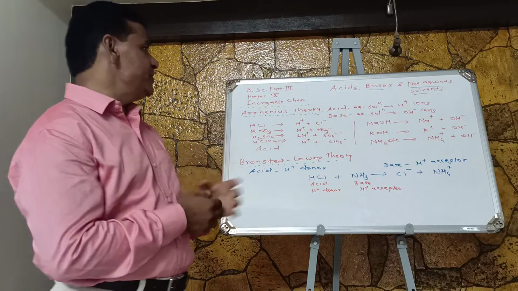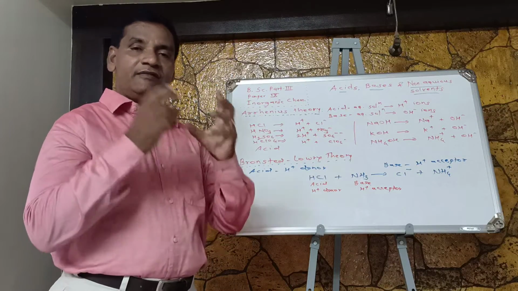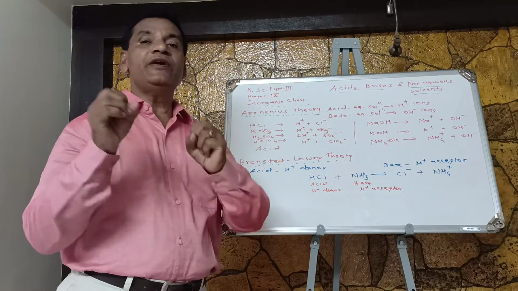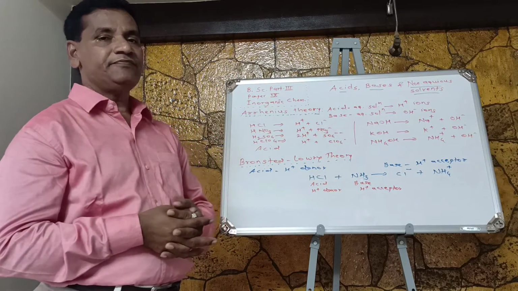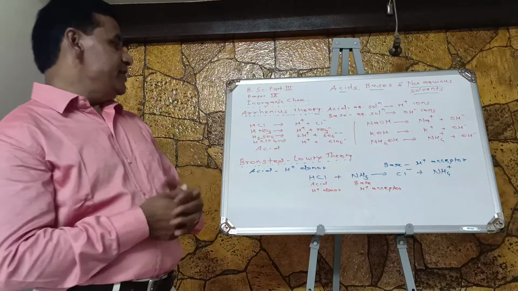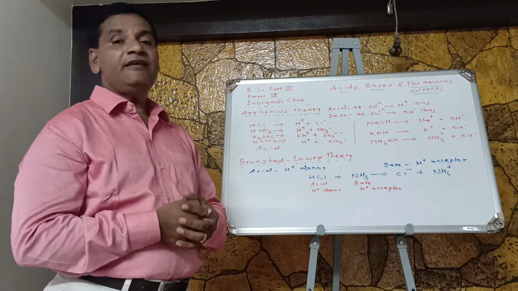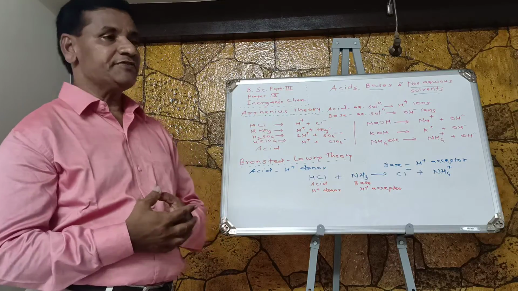So what is the limitation of this Arrhenius theory? This theory is applicable only for aqueous solutions of chemical substances. After Arrhenius, Bronsted and Lowry proposed a theory regarding acids and bases.